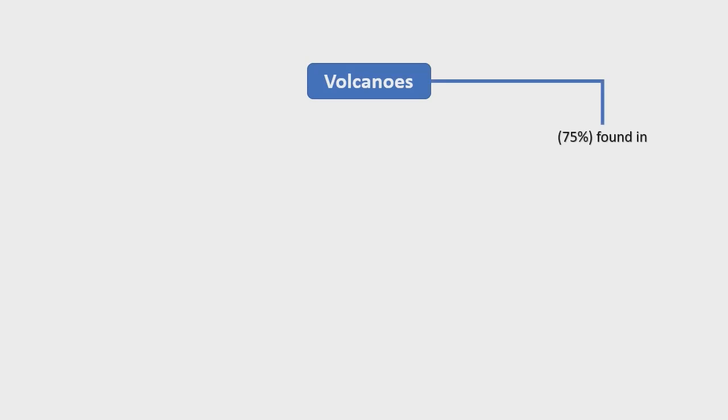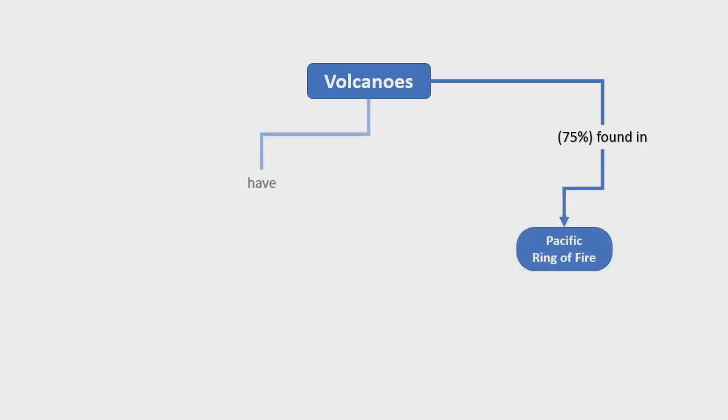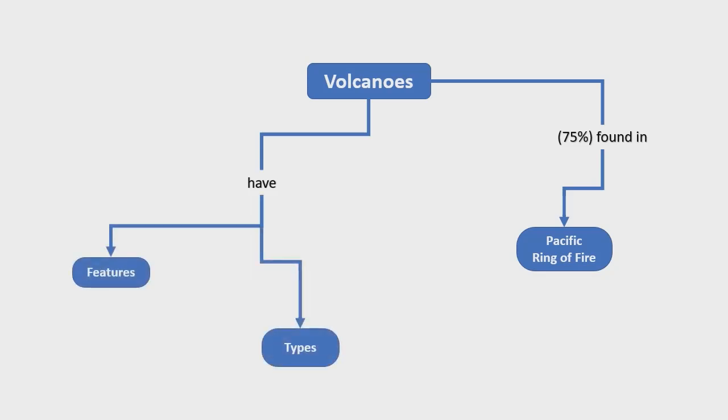Volcanoes. Volcanoes. 75% of the volcanoes in the world can be found in the Pacific Ring of Fire. Volcanoes have different features, different types, and different shapes.